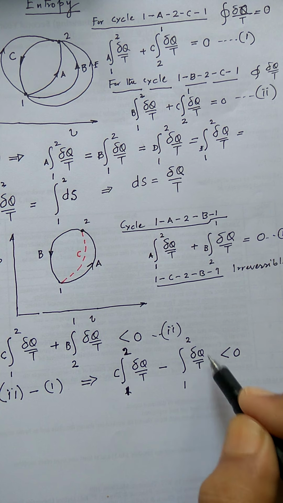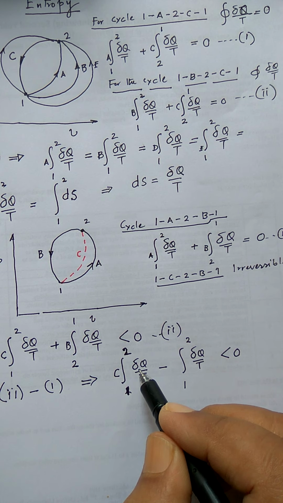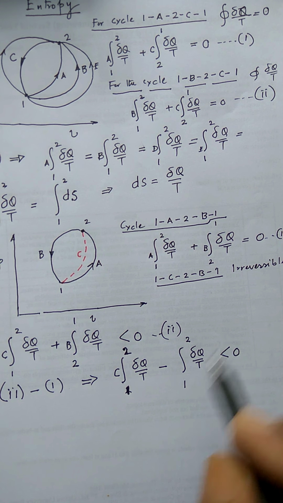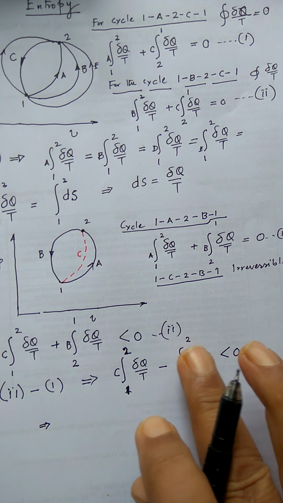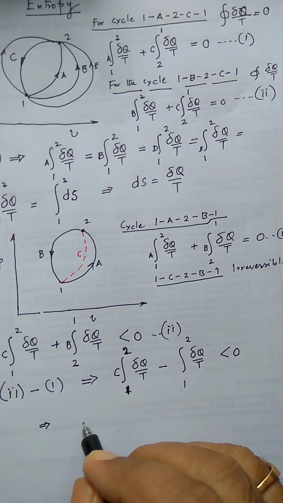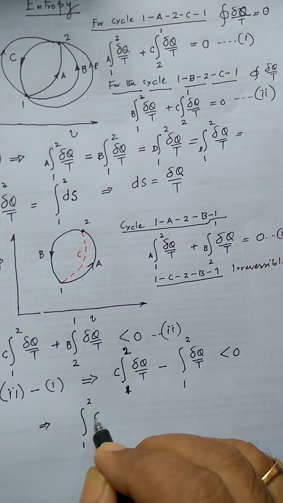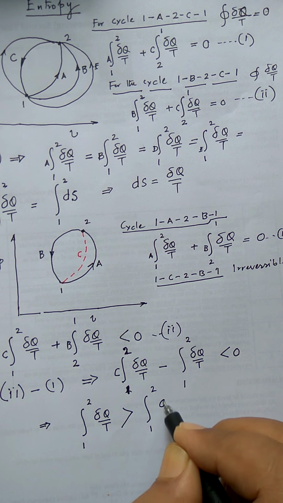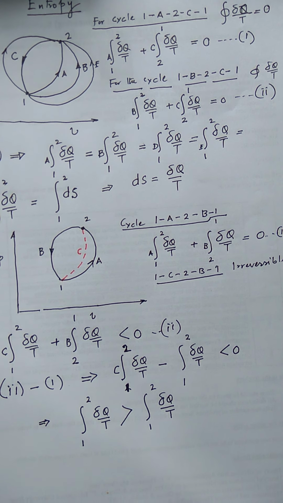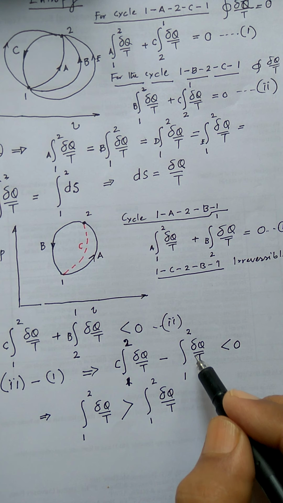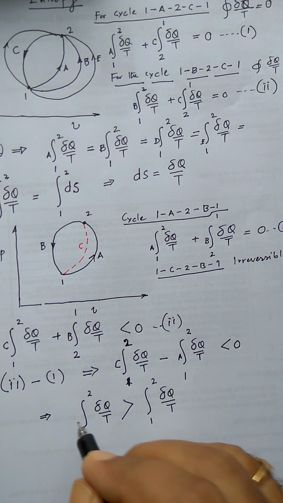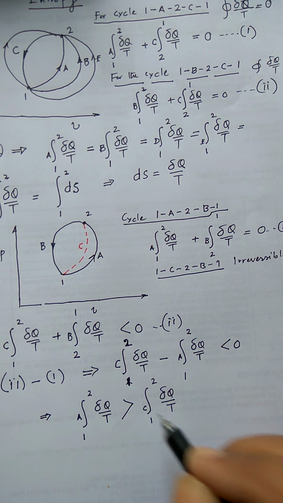But what is this quantity? This is a reversible heat transfer. Okay, this is a reversible heat transfer. This one is an irreversible heat transfer because along the path C it is irreversible. Okay, so this is nothing but the integral of dS. So I can put it on this side, and I say the integral from 1 to 2 of del Q by T is greater than the integral from 1 to 2 of del Q by T, and this path, I'm sorry, this path I must mention, this path was A, so this is A and this path is C.